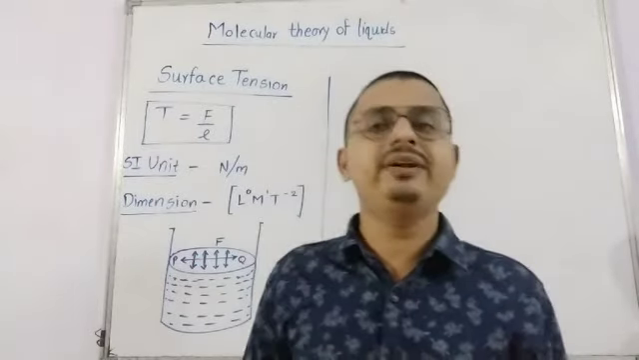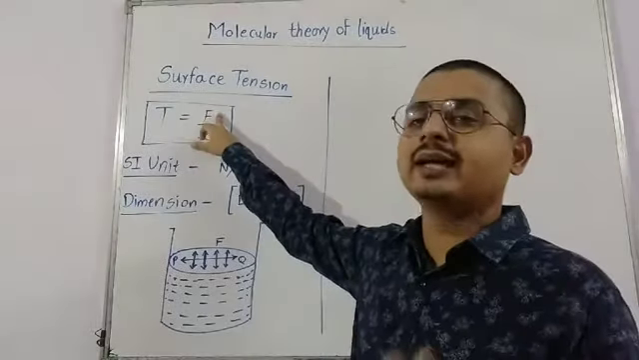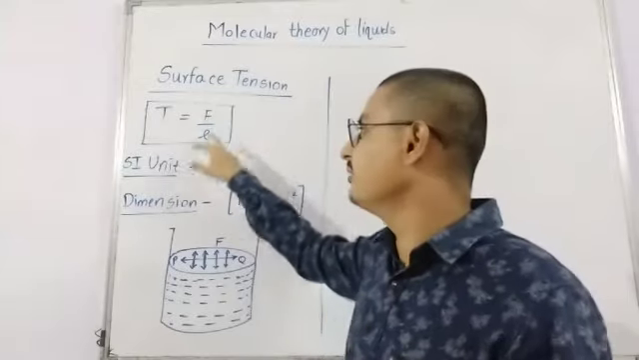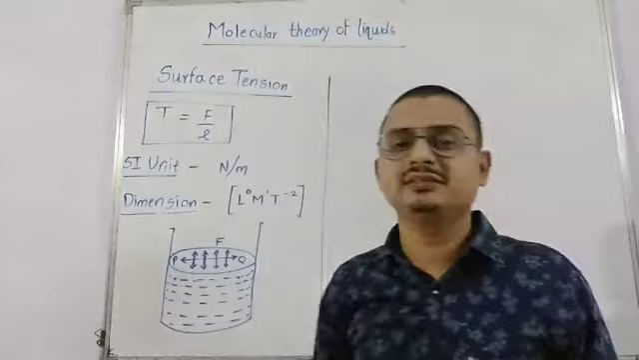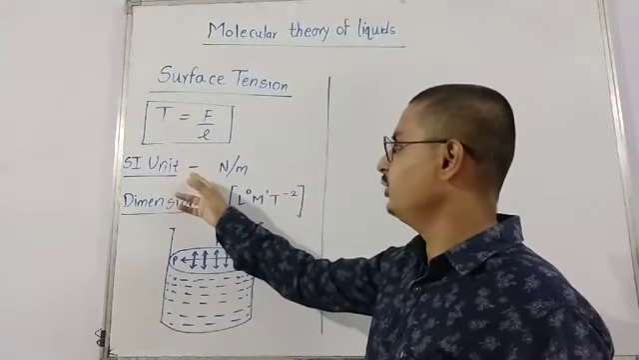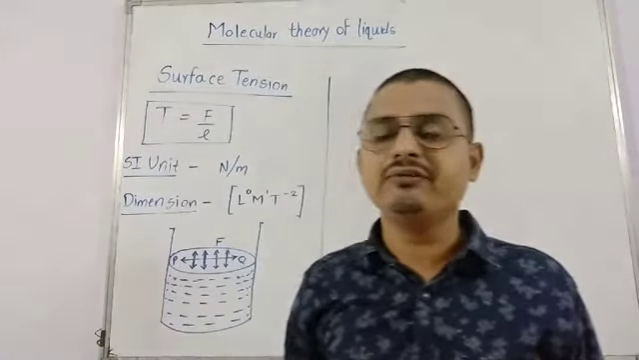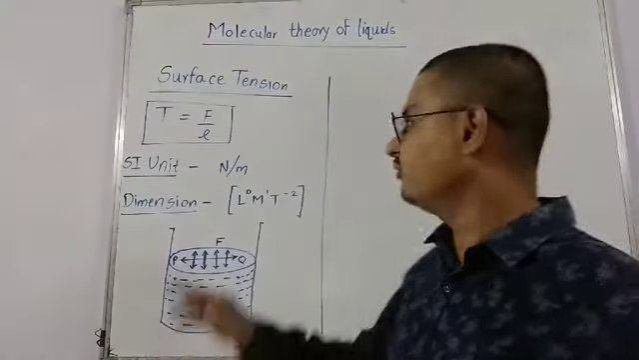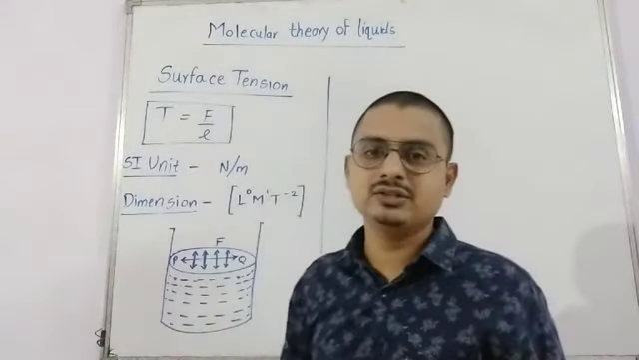So according to the definition that I am saying, T, that is surface tension, is the force acting at right angles to the imaginary line drawn to the free surface of the liquid, divided by length. So force per length is called surface tension. By formula, the SI unit will be Newton per meter, or in CGS unit dyne per centimeter, and the dimension of surface tension is L0 M1 T minus 2.